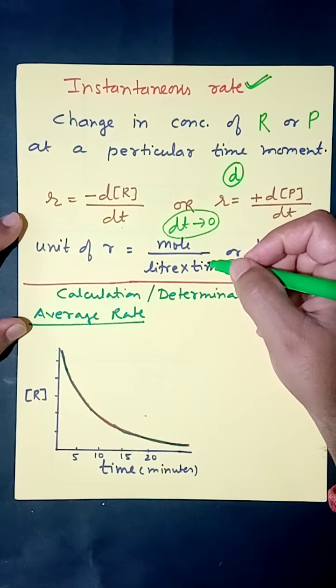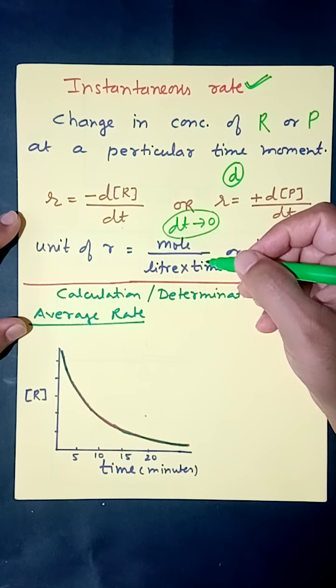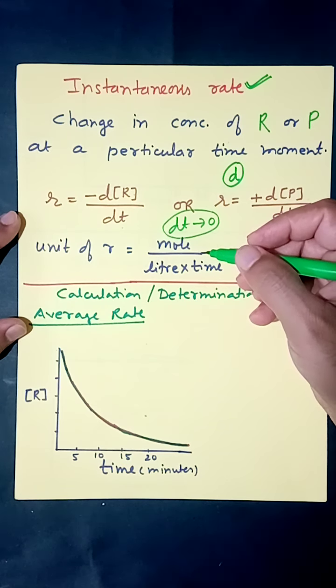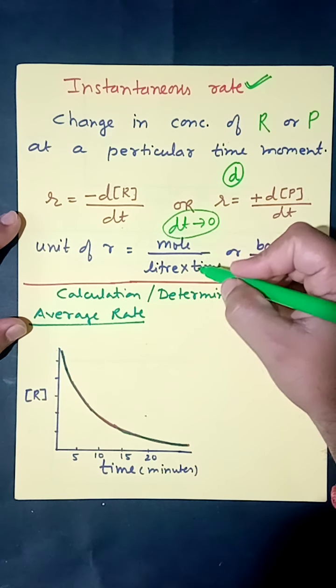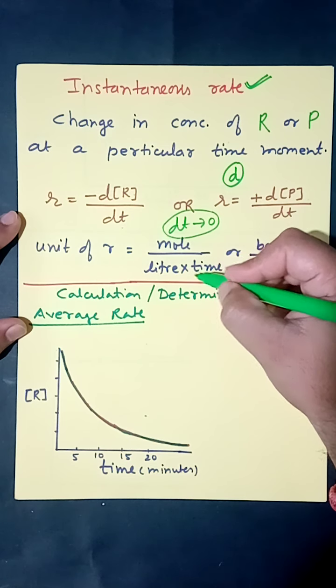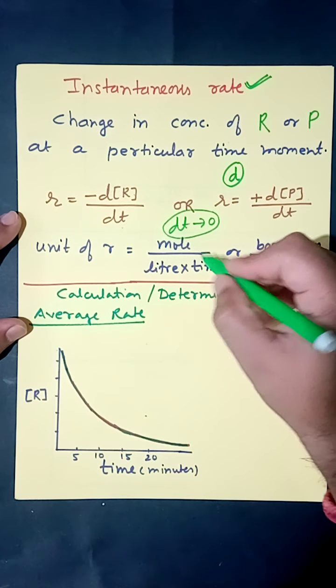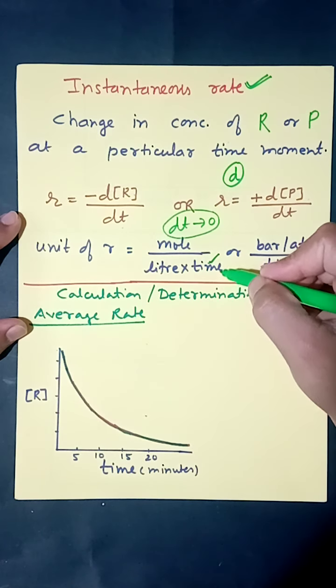In a numerical you can use the unit of time from seconds to years, hours, days, weeks. It means no need to change the unit of time, and we can just write the given unit of time. It may be seconds, minutes, or hours. So there is no standard unit to represent rate of reaction, and that's why I mention here time.